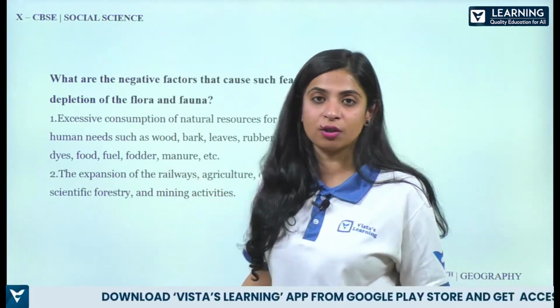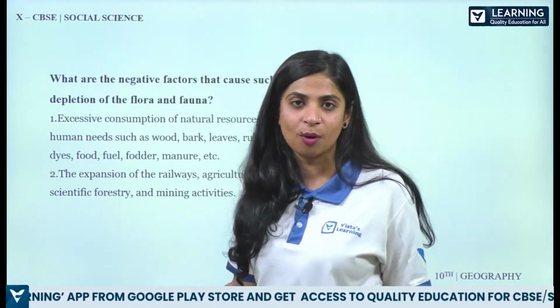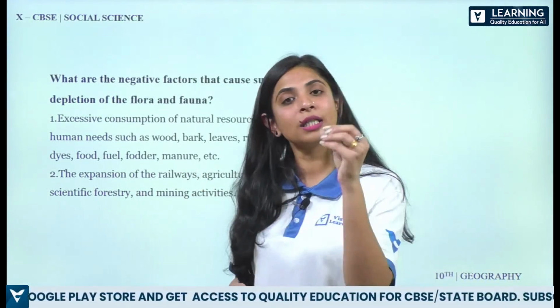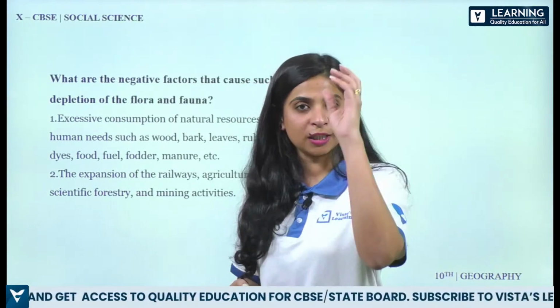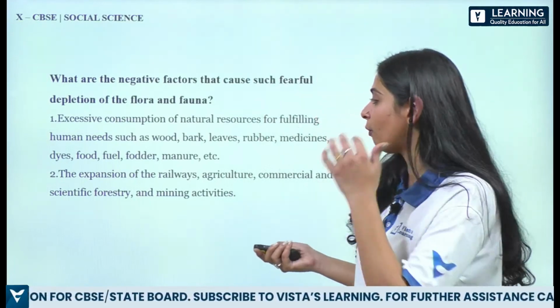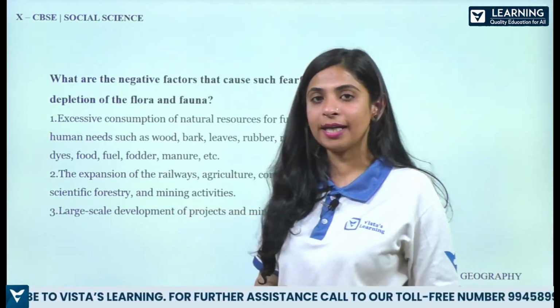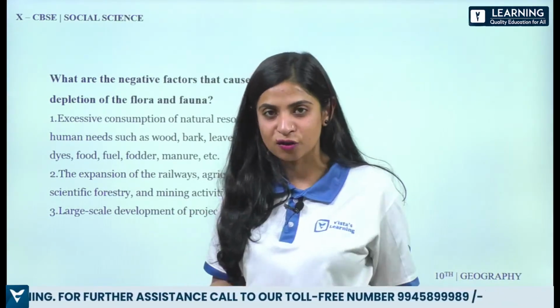Also the expansion of the railways, agriculture, other commercial activities, all right. So all this is leading to the depletion, the deterioration, the fall, the decline of flora and fauna. Then we have large scale development projects. All right, this is also related to the industrial factor.